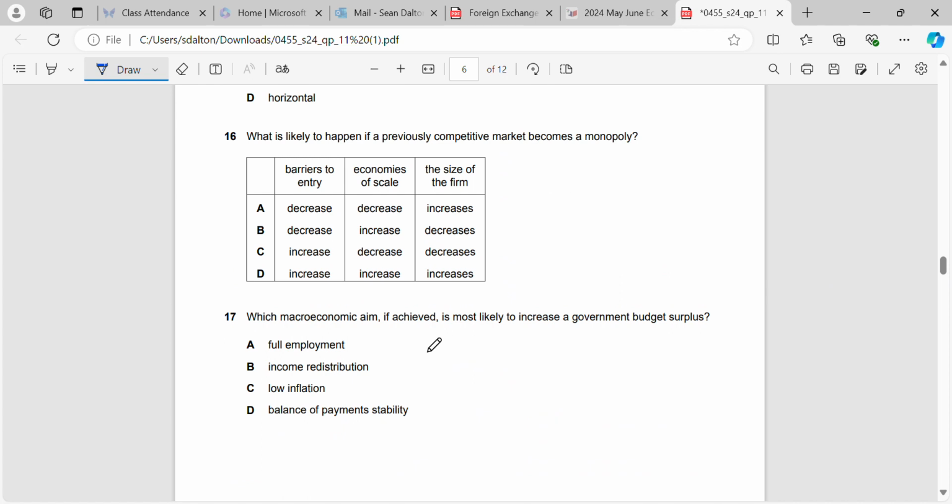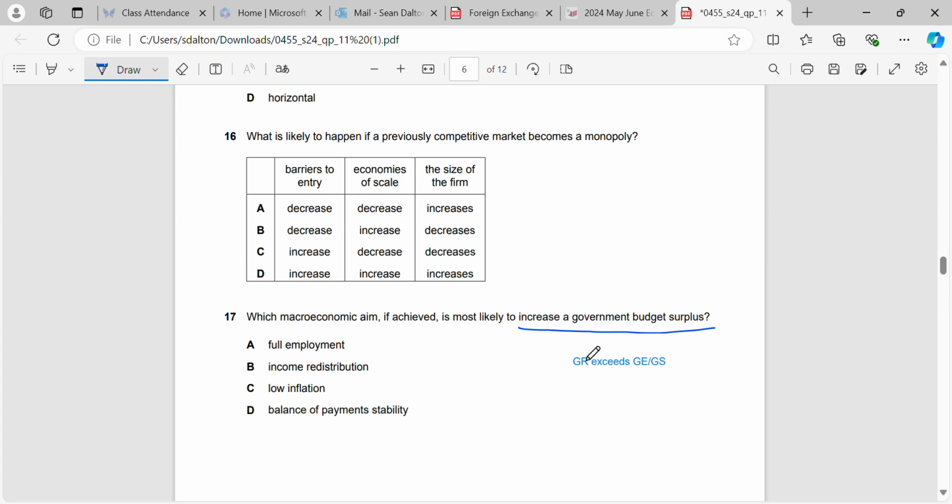Okay, which macroeconomic aim is achieved if a government is most likely to increase a government budget surplus? Okay, so remember first, what is a government budget surplus? That's where government revenue, I'm going to label it as GR, exceeds government expenditure or government spending. So they're going to collect more revenue and they're going to spend less. That's what we're going to be looking for here. So which aim is most likely to increase a government budget surplus?